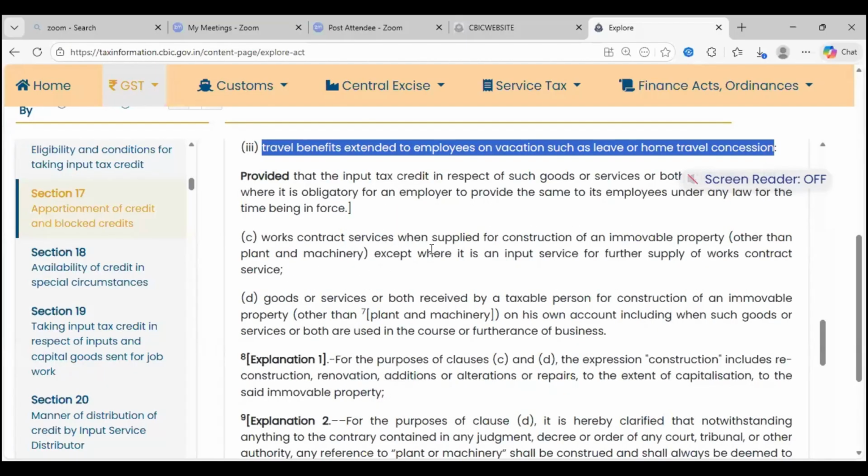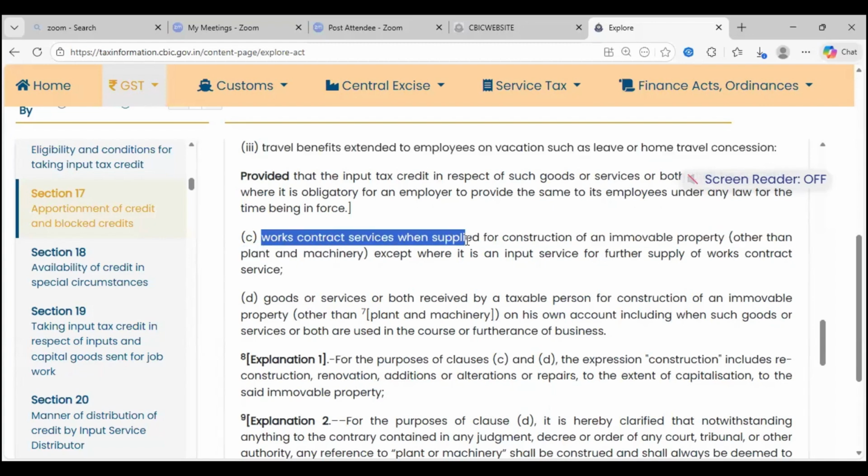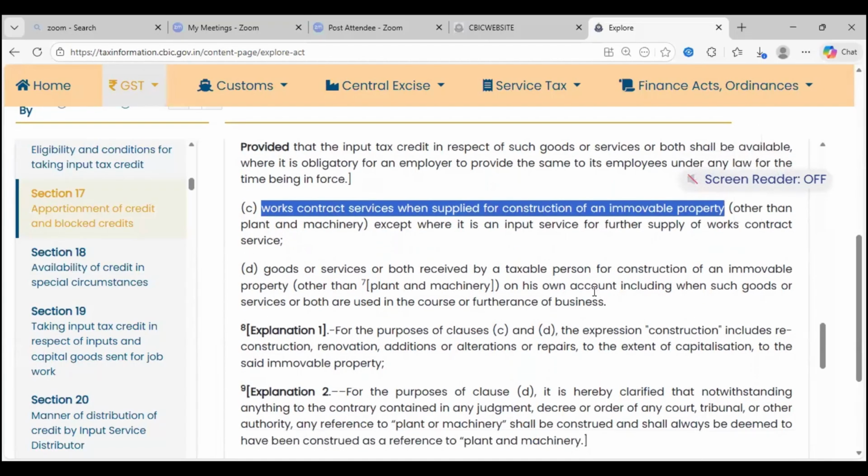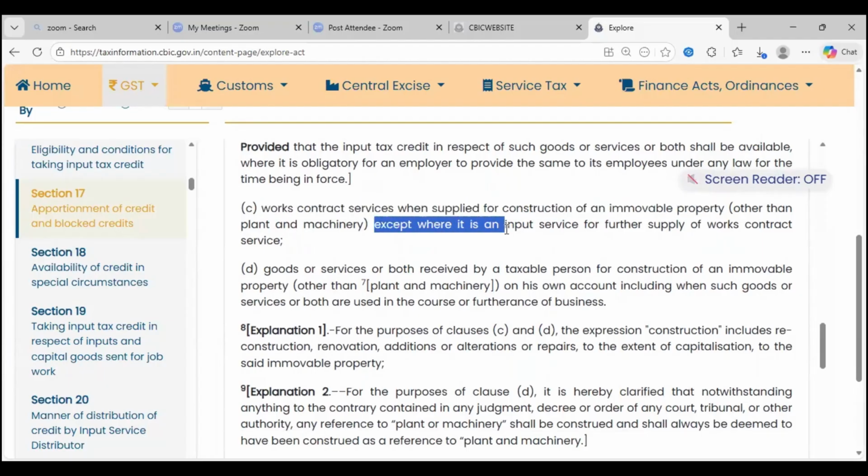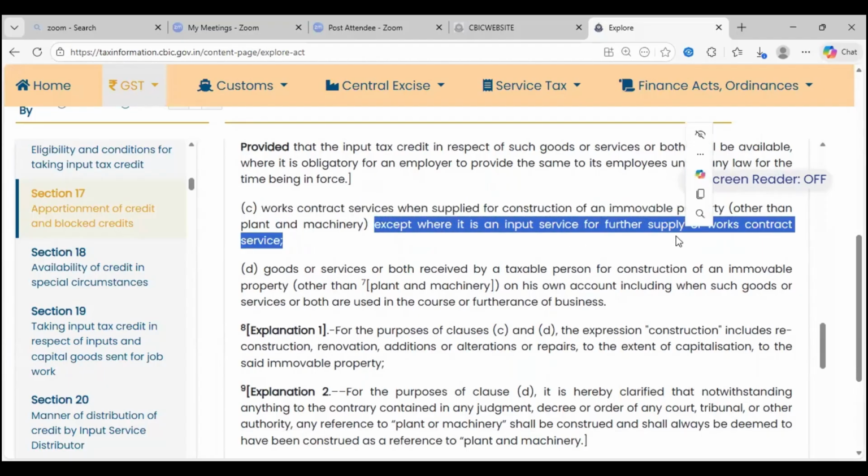Works contract service is when supplied for construction of an immovable property. Immovable property is your building. Land also is there, but for land there is no construction. At best there will be a development of land. A barren land developed into plots is a works contract on a land. Works contract service when supplied for construction of an immovable property other than plant and machinery, except where it is an input service for further supply of works contract.